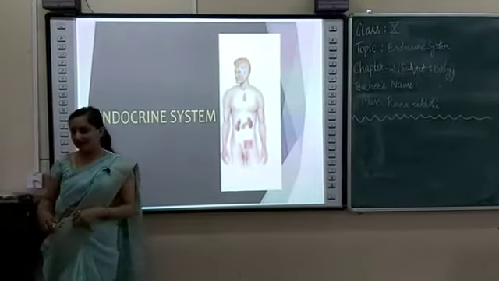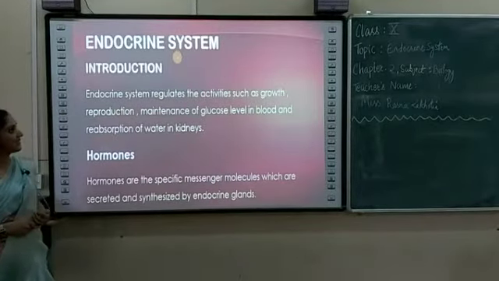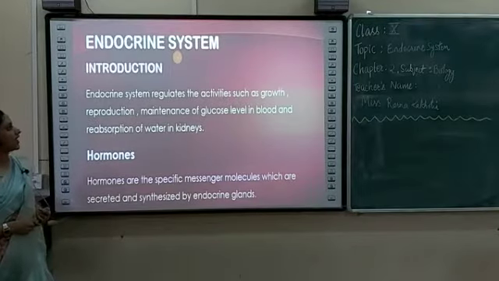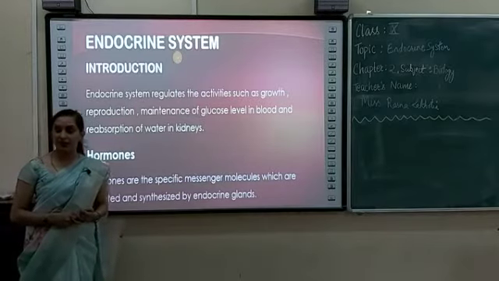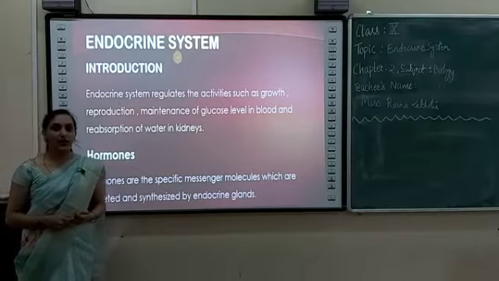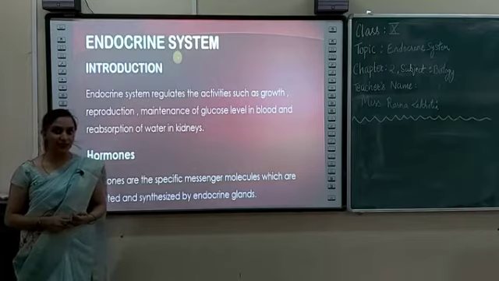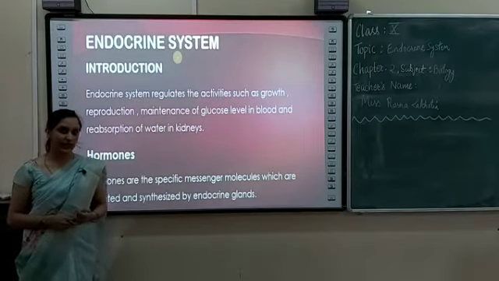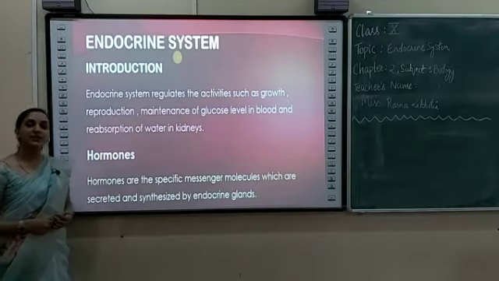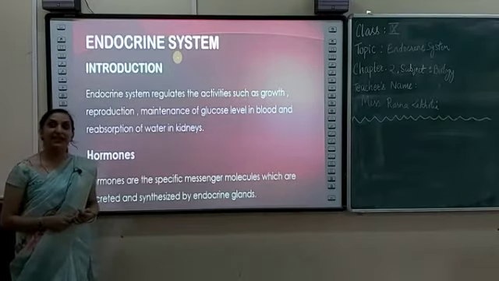So what is the endocrine system? The endocrine system regulates activities such as growth, reproduction, maintenance of glucose level in blood and reabsorption of water in kidneys. It also releases some chemical substances known as hormones. You have already studied about hormones in class 8 also. I hope you all have some brief idea about hormones, so let us study it again. Hormones are specific messenger molecules which are secreted and synthesized by endocrine glands.